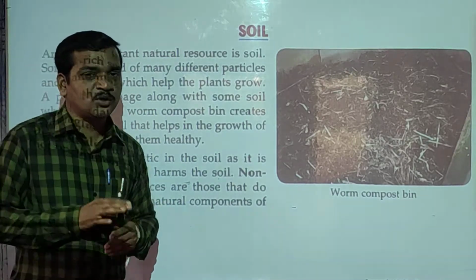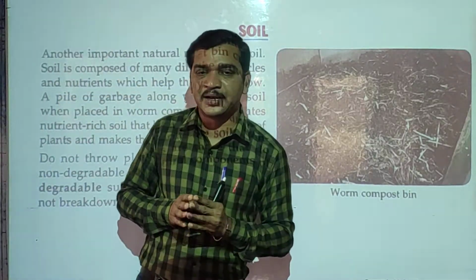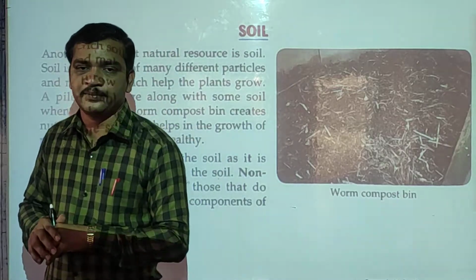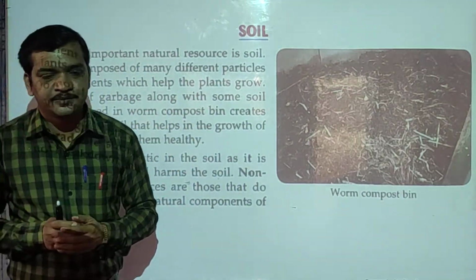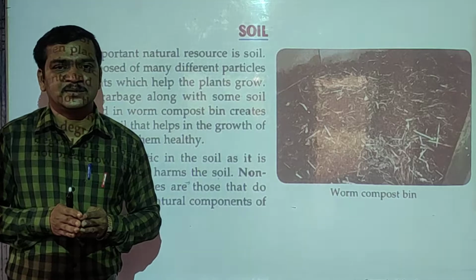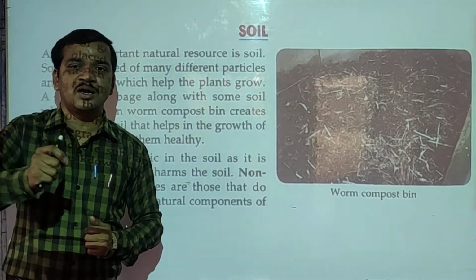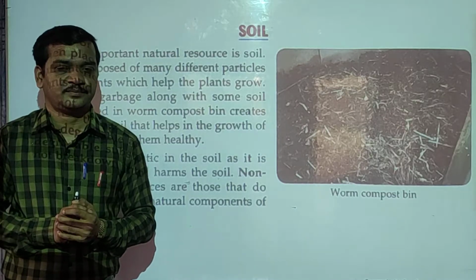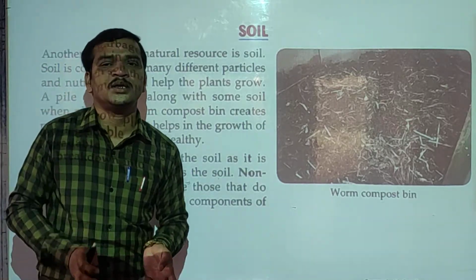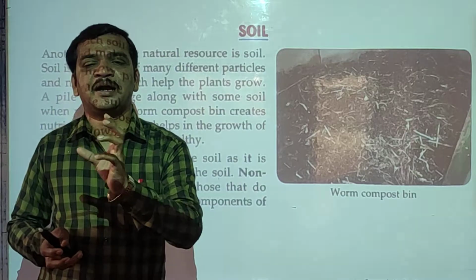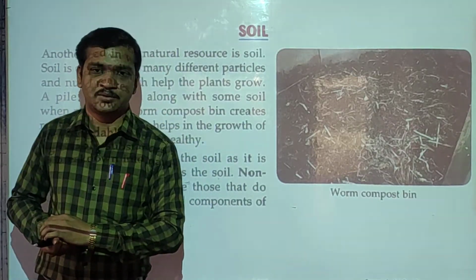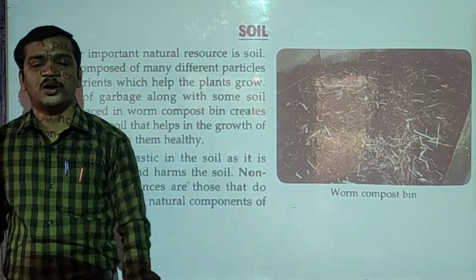Biodegradable means those substances which can break down into smaller components and be converted into the soil-like part, called humus, with the help of microorganisms.